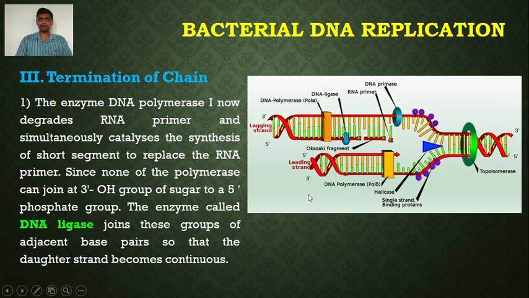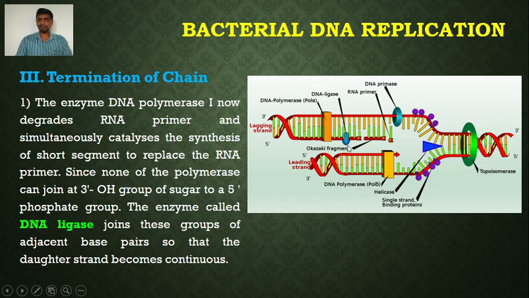Since none of the polymerases can join the 3' OH group of sugar to a 5' phosphate group, the enzyme DNA ligase is used here to join these groups of adjacent base pairs so that the daughter strand becomes continuous.